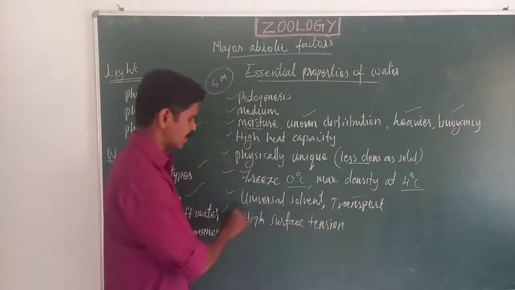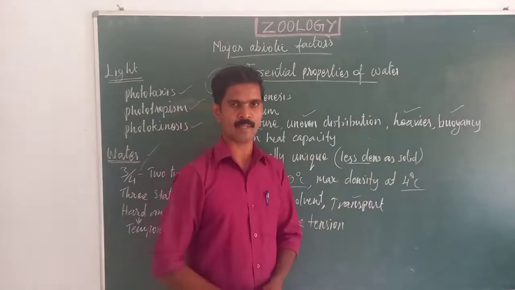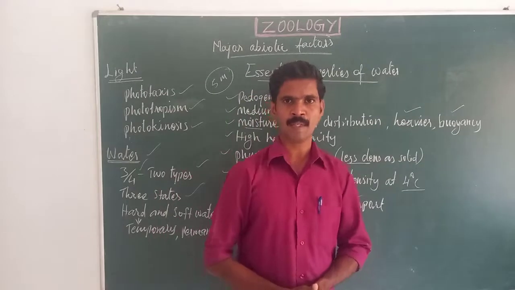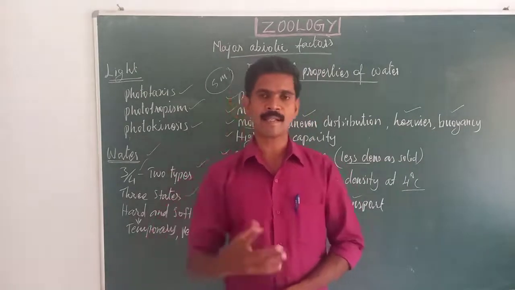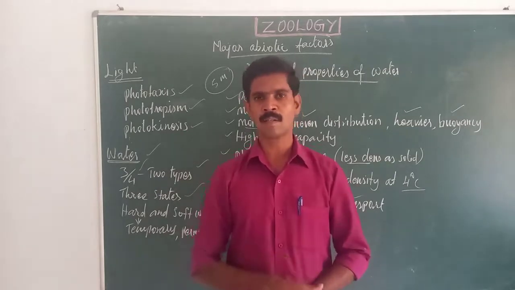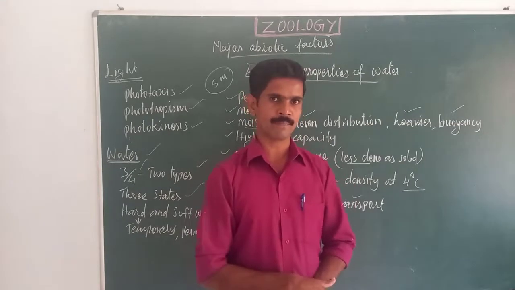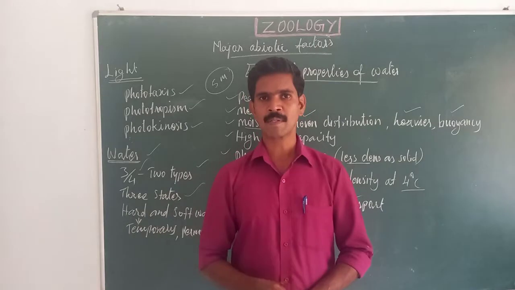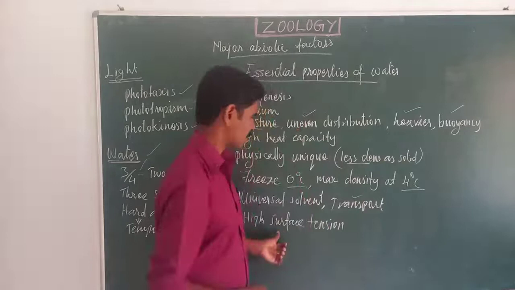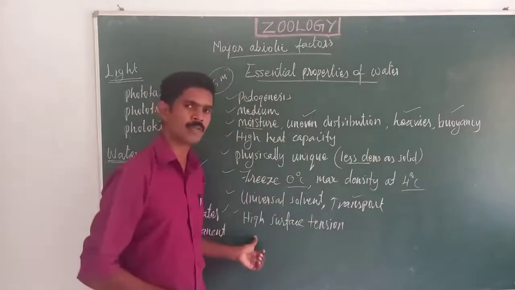Then the last property of the water is high surface tension. The water's surface tension is very high. Because of this reason only, dust, pollen, and some heavier substances are always floating on the surface of the water. They will not submerge or enter inside the water bodies. So high molecular weight substances are always floating on the surface of the water because its surface tension is very high. Understand, my dear students? Hope you have understood all these properties.